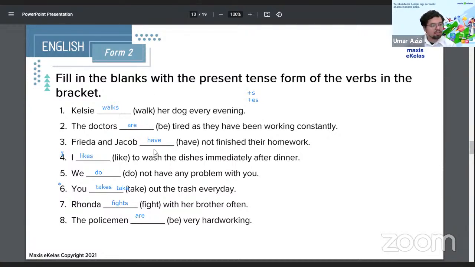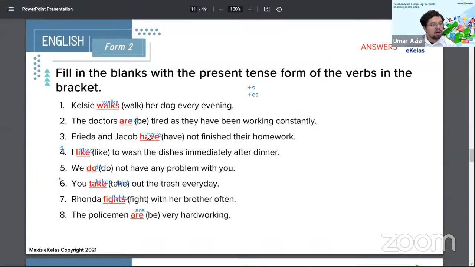In 3, 2, 1, the answers are walks, have, likes. So I like to wash the dishes. And we do, you take out the trash, Rhonda fights, and the policemen are. Now teacher, why are I and you different? I and you we understand are singular, one person. It's singular. Why can't we add S?